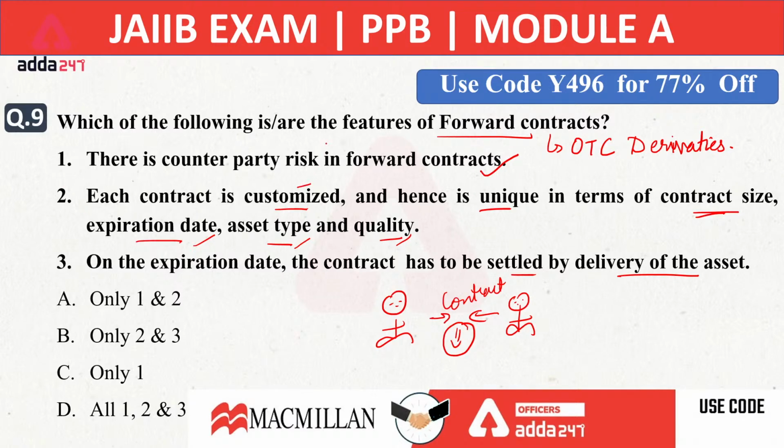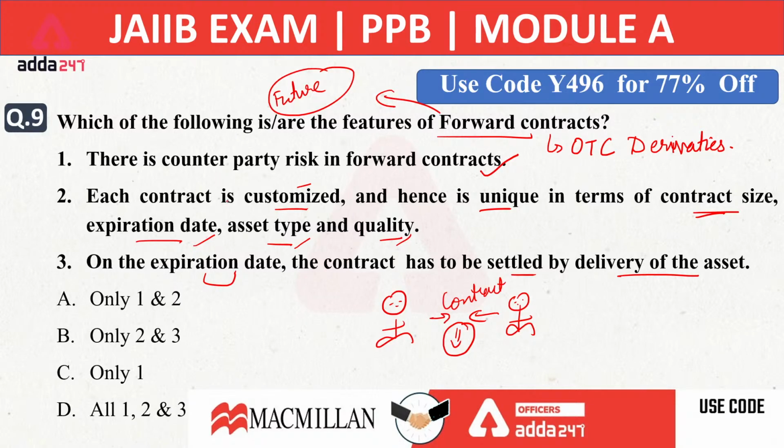Next, it is true that each contract is customized. Each contract has its unique contract size, its unique expiration date, its unique asset type or quality. Now the third point is saying that at the time of expiration date the contract is settled by delivery of the asset. Always when we are talking about forward contract, the future date is decided by the parties, and in the futures contract it happens the same.